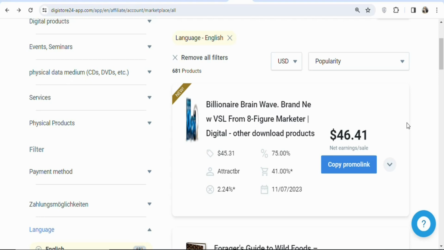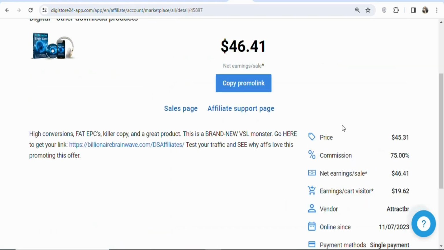Now once you have found the product, the next step is that you are going to click on copy promo link so that you can see details of the product. Once you click on copy promo link, you're going to see a page like this. These are the details of the product. You can see everything. You can see they have a sales page and affiliate support page. If you click on the affiliate support page, you are going to get some resources that you can use to promote the product. If you click on the sales page, you are going to see the landing page of the product, the first page that your potential customers will see before they purchase the product. In this case, I don't need any resources to promote the product. I have my own method, so I'm not going to click on the affiliate support page.